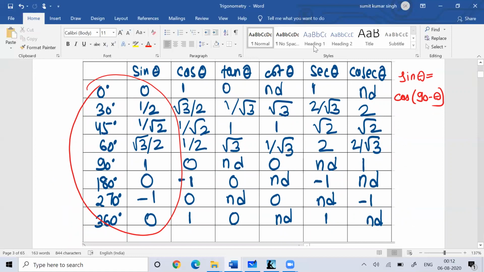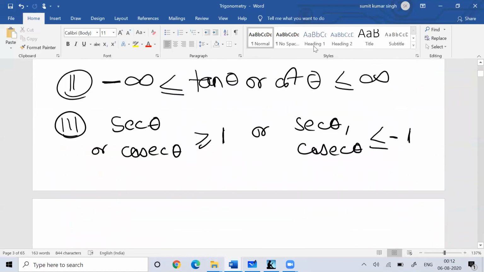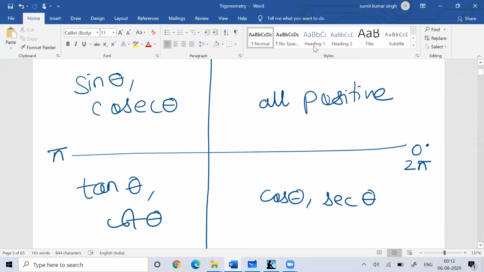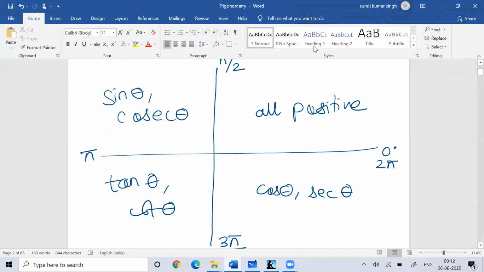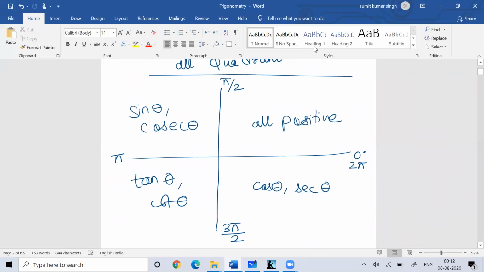In trigonometry, we understand the angles by going through four quadrants. Here you can see this is 0 degrees, this is pi by 2, which means 90 degrees, pi means 180 degrees, 3 pi by 2 is 270 degrees, and 2 pi means 360 degrees.